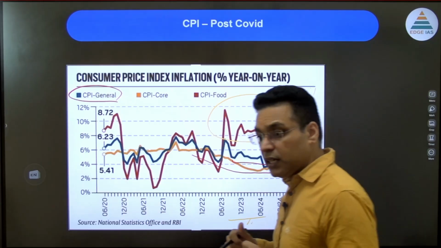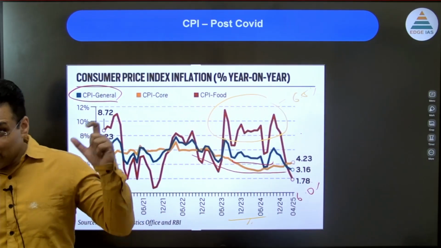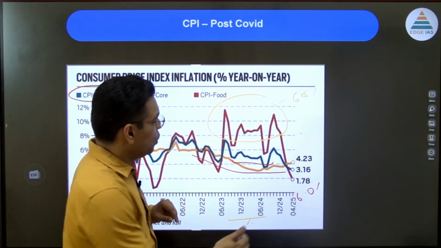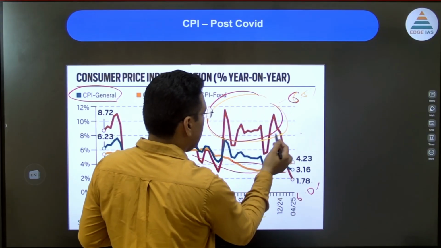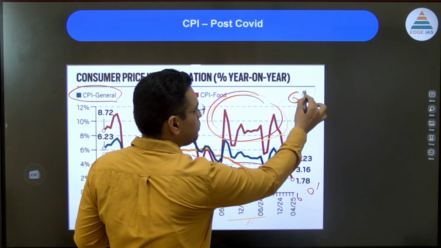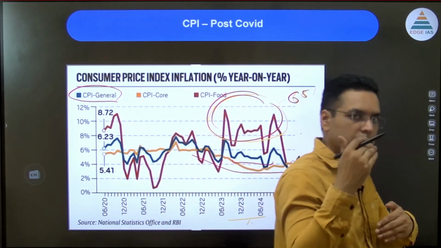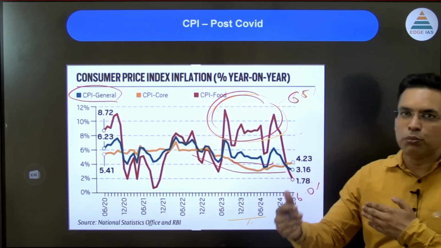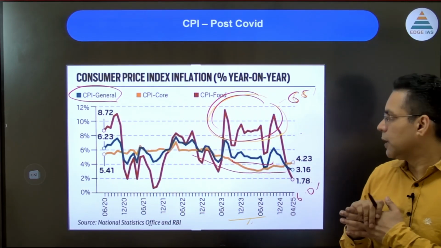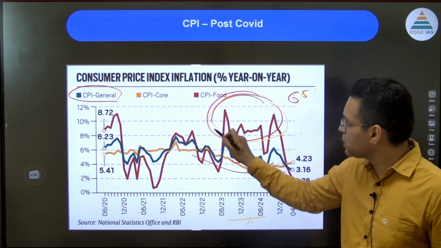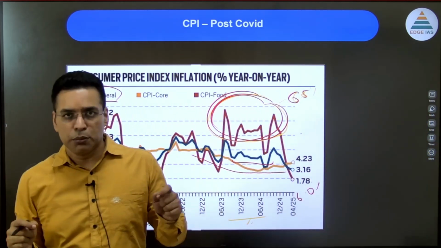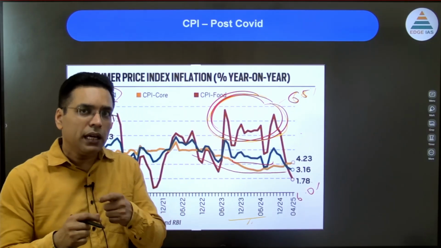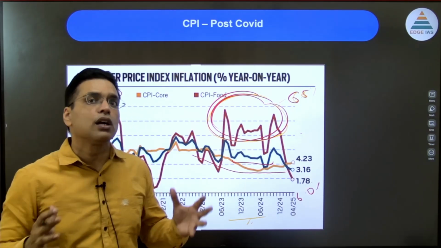Now a debate is coming up: when the inflation was high, why was it high? Because of food inflation. Because food inflation was high, our repo rate was also high, so that interest rates remain higher, demand for money will be lesser, and inflation will be controlled. But a debate arose that RBI should have no role in food inflation, because RBI cannot control food inflation.